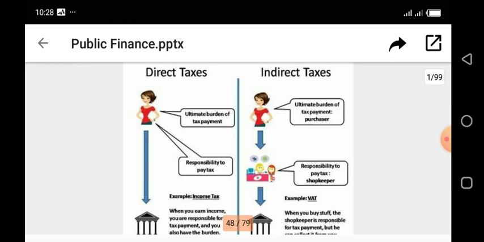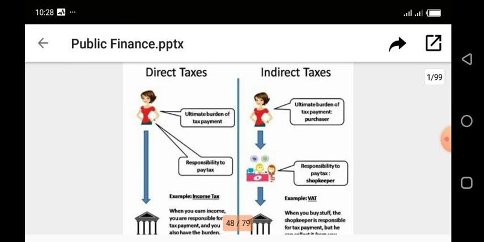It rests on that individual. He is responsible for paying the tax. While under indirect tax, the burden of the tax payment rests on the purchaser. The responsibility to pay that tax rests on the shopkeeper.